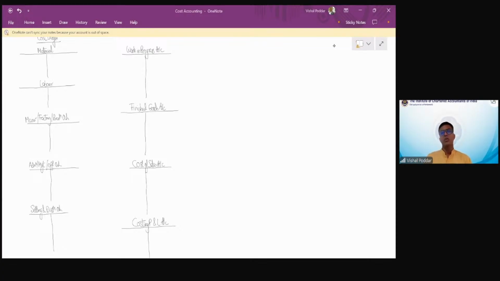Now coming to the main part. I can start doing cost accounting with these accounts, but there is one small problem. When I pay these expenses, when I incur these expenses, I need to pass an entry which follows the double entry principle. That is, there should be a debit and credit effect both. And for giving the debit and credit effect both, I need some more accounts. Like if I'm paying something, that expense is paid through cash or bank.